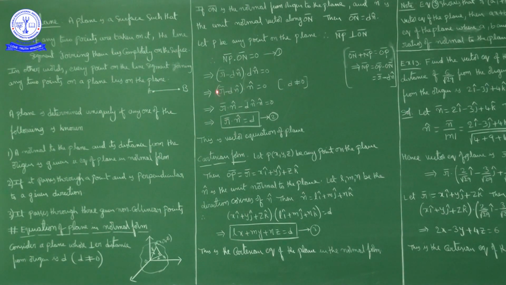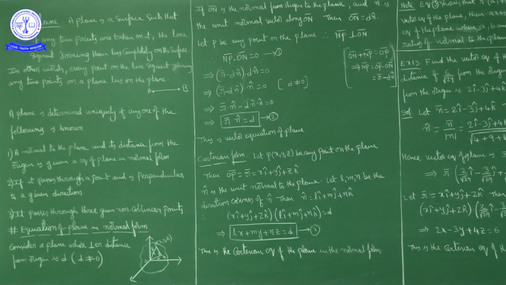Now take the dot product, so what do we get? R bar dot n cap minus d n cap dot n cap is equal to 0. Now n cap dot n cap: A bar dot A bar is what? A bar dot A bar is mod A square. So n cap dot n cap is mod n cap square. As n cap is a unit vector, the modulus of n cap is 1. So what we have? R bar dot n cap minus d is equal to 0. That we can write as R bar dot n cap is equal to d.